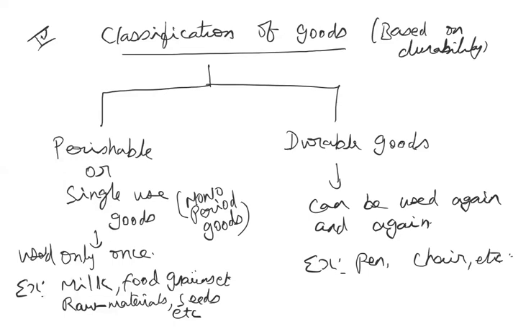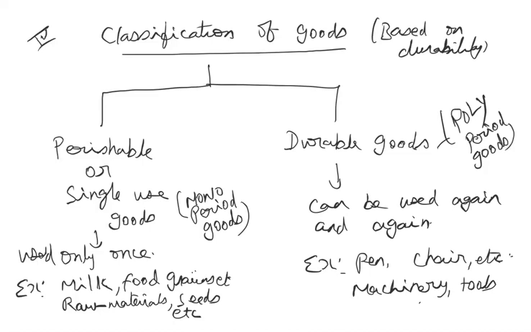These are called poly period goods. Basically, single use or perishable goods can be used only once, either in consumption or in production, whereas durable goods can be used over a period of time, either by a consumer or by a producer.